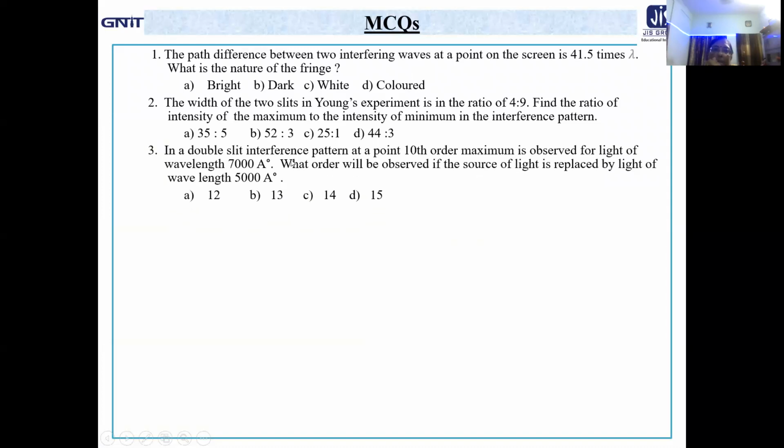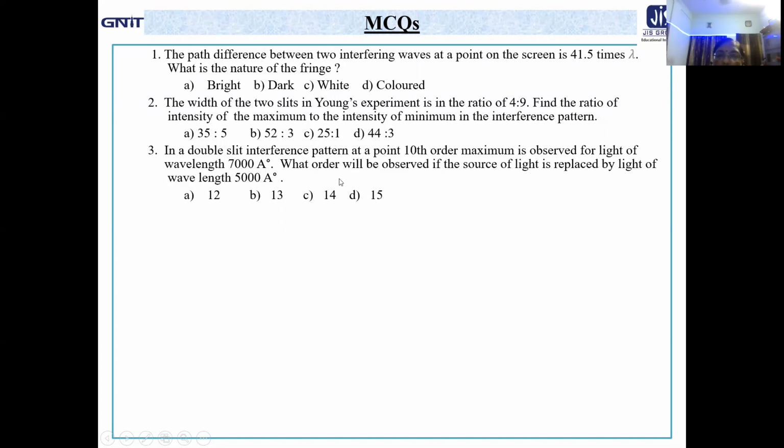Next one. In a double slit interference pattern at a point, 10th order maximum is observed for light of wavelength 7,000 angstrom. What order will be observed if the source of light is replaced by light of wavelength 5,000 angstrom? So it is a case of 10th order maximum.